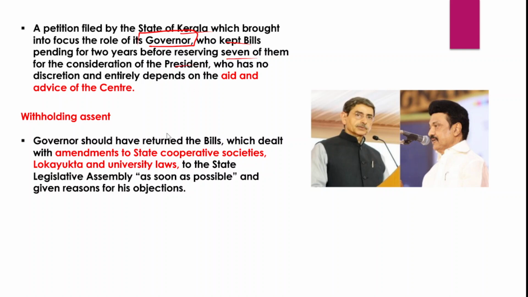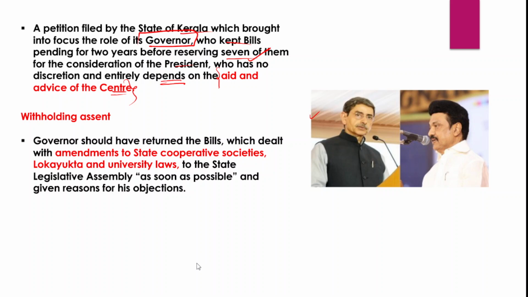And in fact, the Kerala state government also contends that the governor has no discretion, and it entirely depends on the aid and advice of the center. When any bill is reserved for the consent of the president, the president will not have any discretion. The president also acts as per the aid and advice of the central government, right? So that is where it is believed that the central government has been interfering in the functioning of the respective state governments through the office of the governor.